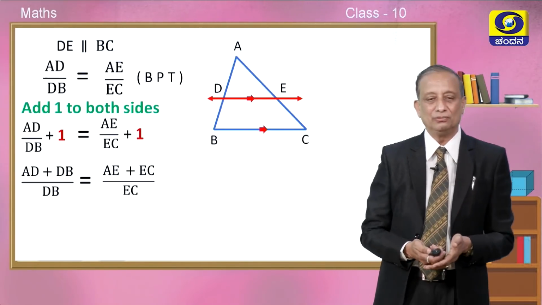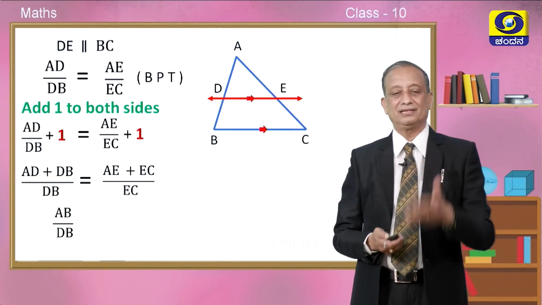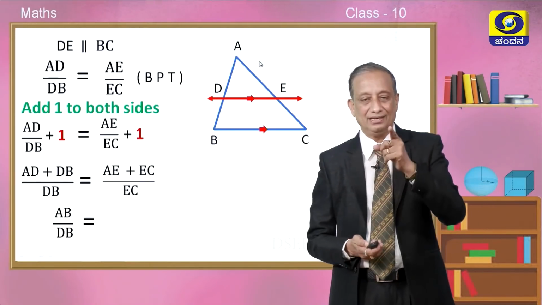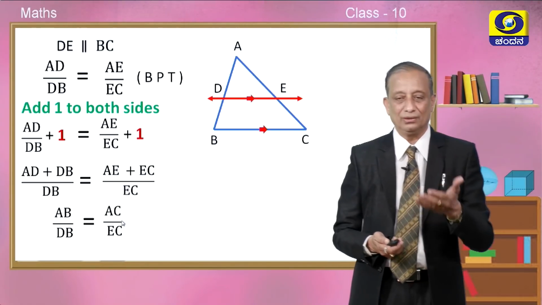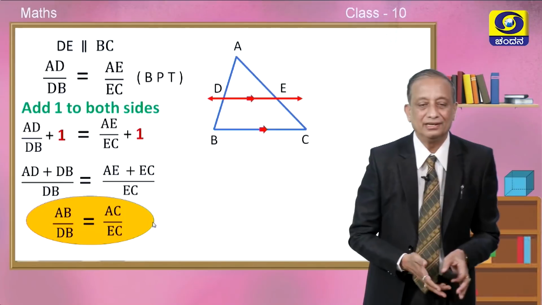So, now add the numerator AD plus DB, okay. AD plus DB is clearly AB by DB, which is equal to AE plus EC. You can see the figure, AE plus EC is clearly AC by rule number 2. So, see this now, look at the figure.